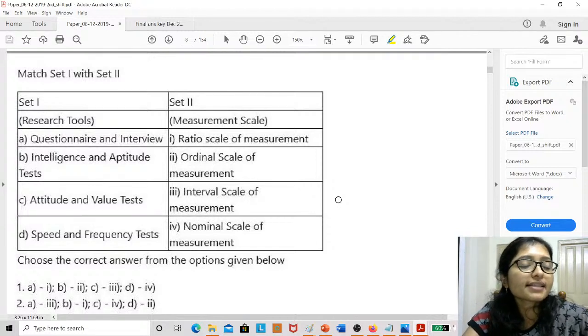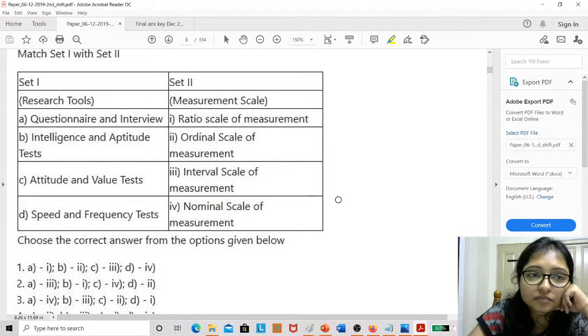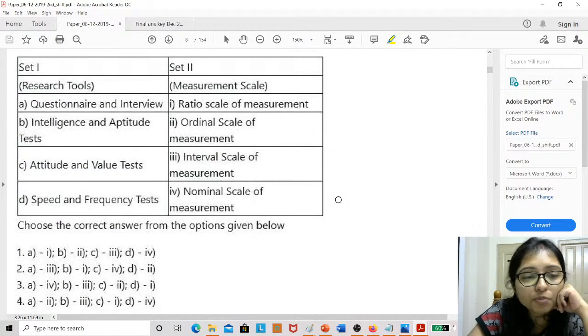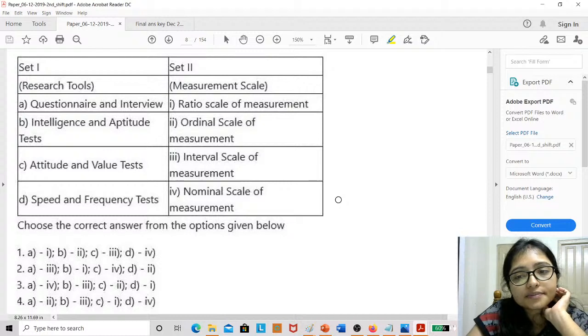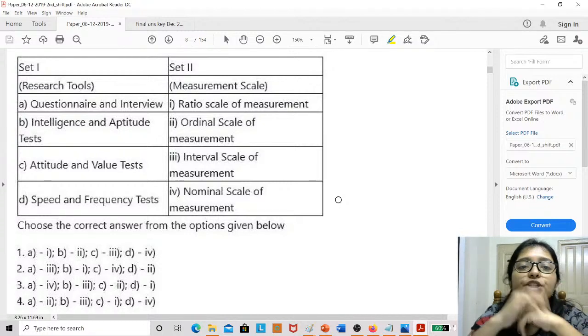Try to relate, then I will show you the option. Yes, this is the option.